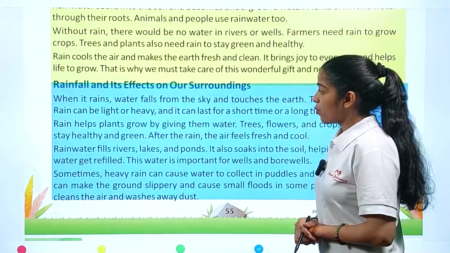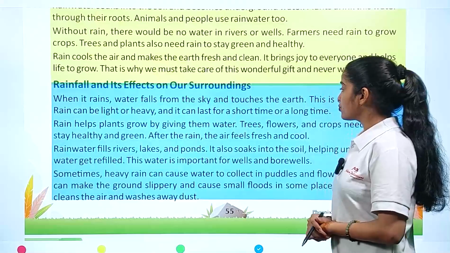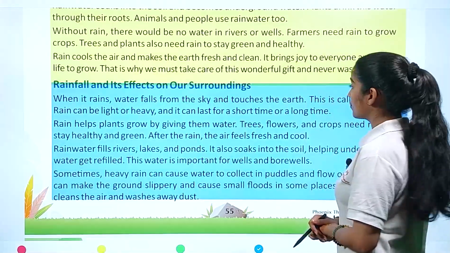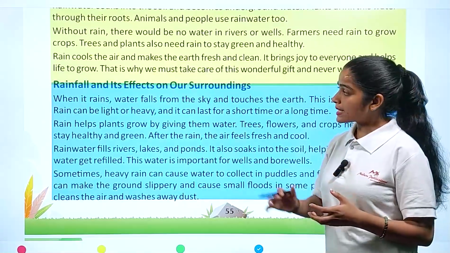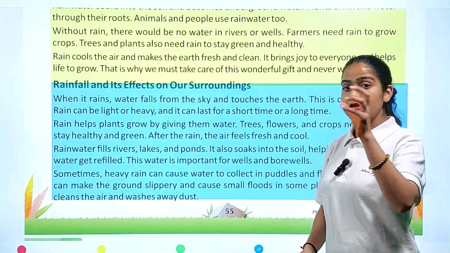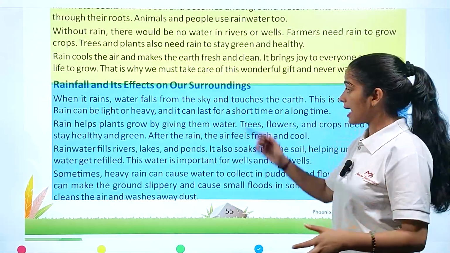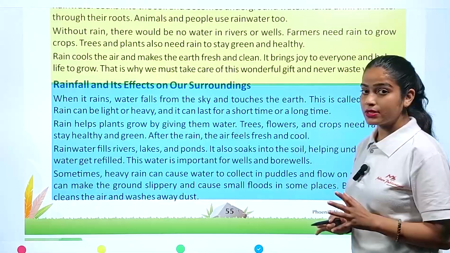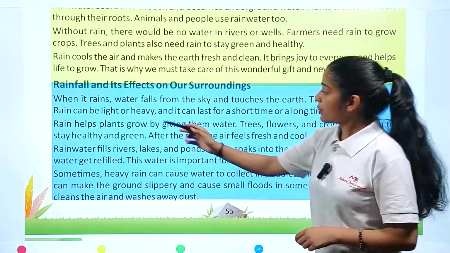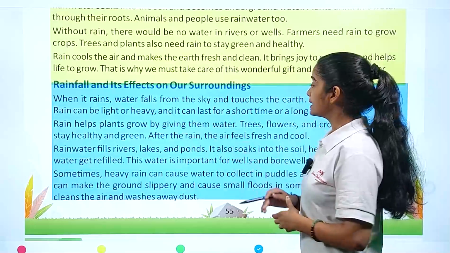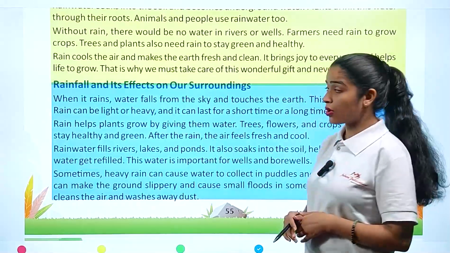When it rains, water falls from the sky and touches the earth. This is called rainfall. So what we understand with rainfall is when water falls from the clouds and touches the earth. Rain can be light or heavy, and it can last for a short time or a long time.